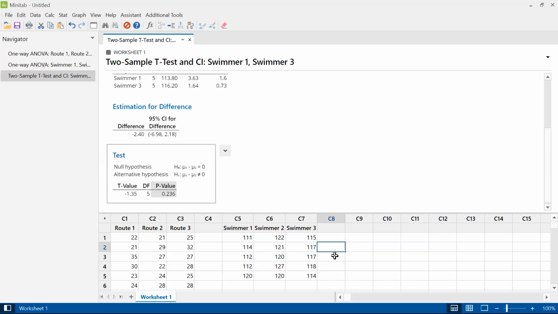Okay, so ANOVA did detect that there was a difference, but the difference it found didn't fit the purpose of us running the test. We wanted to know if there was one swimmer who was faster than the others and who it was, but all it actually really detected was that there was one swimmer slower than the other two, and as far as we know, the other two are tied. So ANOVA can find a difference, but it could be any kind of difference. So it's very limited in terms of how much stuff it can detect.